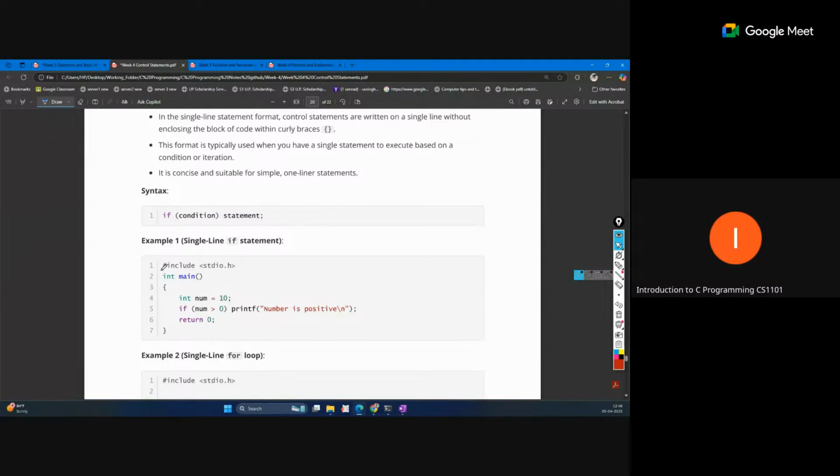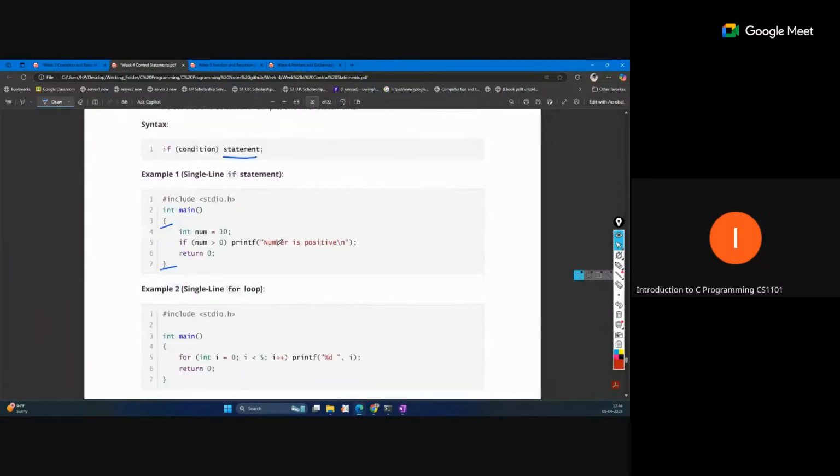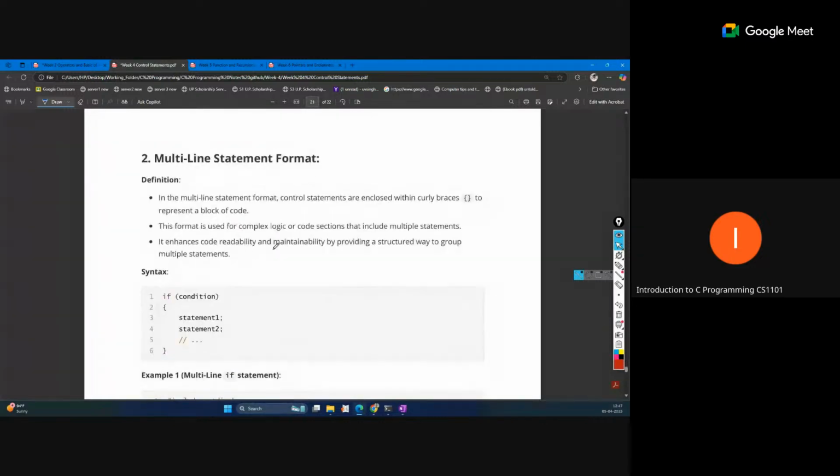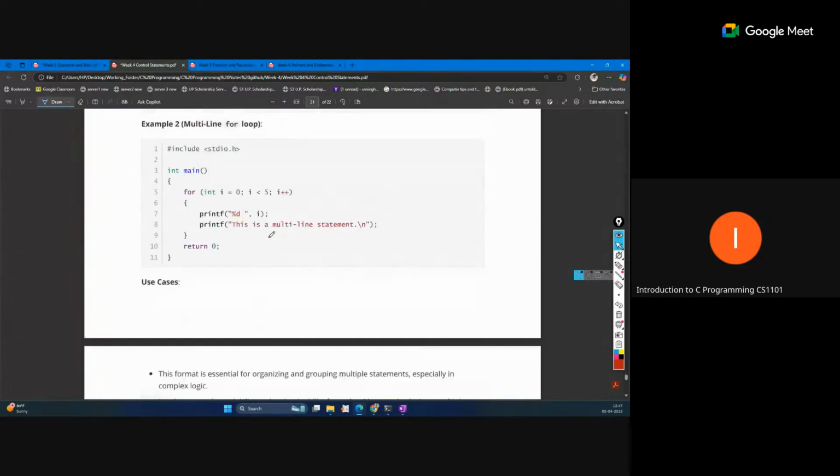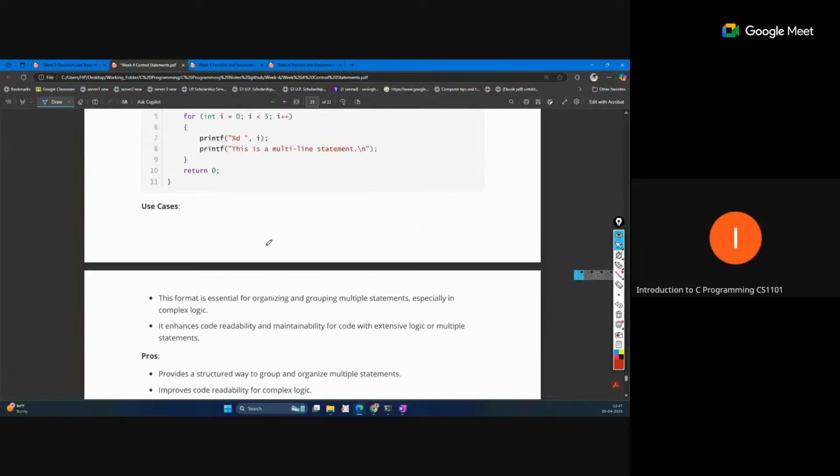Yeah, writing formats are different things. So how can we write this? A single statement we can write without the open curly bracket and close curly bracket, like this. But multiple statements we always write with the open and close curly brackets. So this is just a multi-line style. Okay, so this is just formatting.